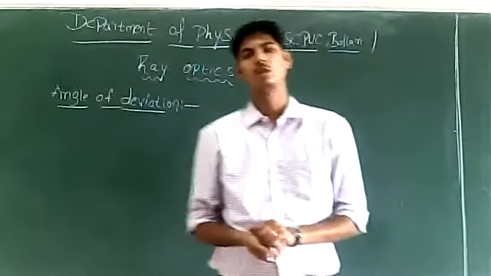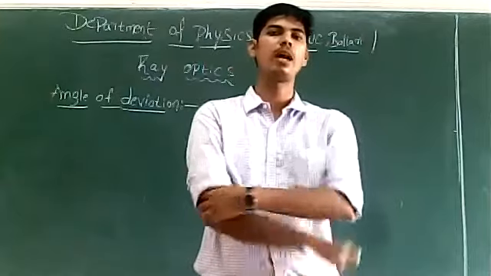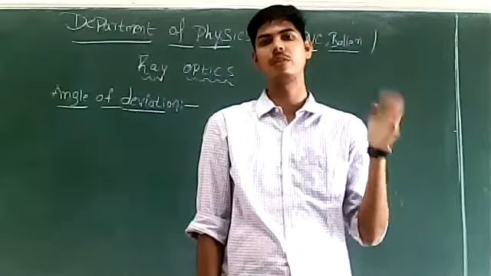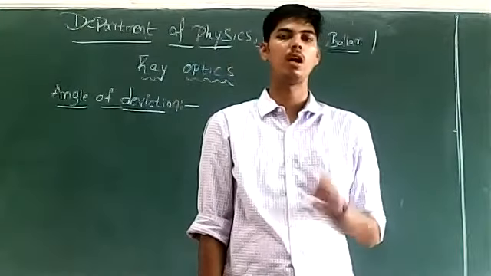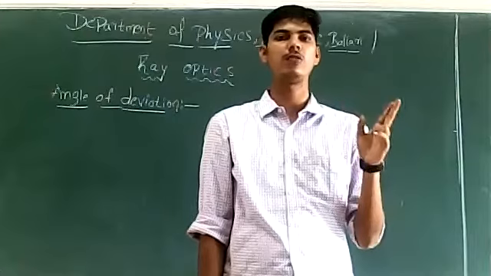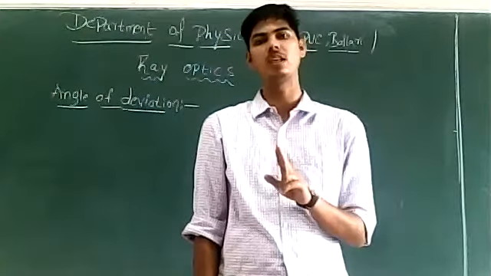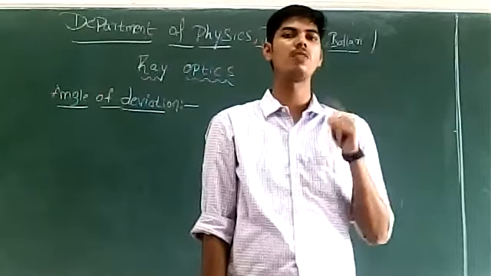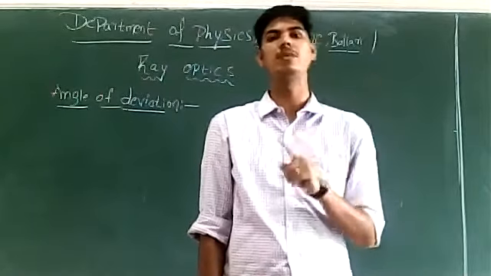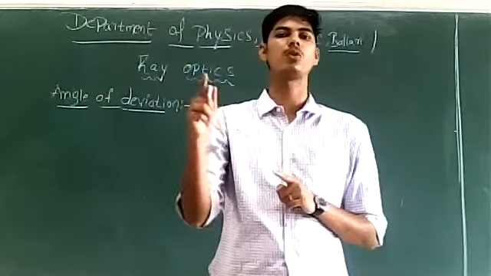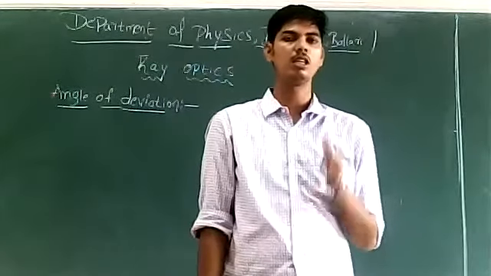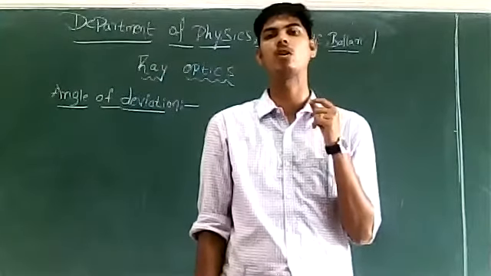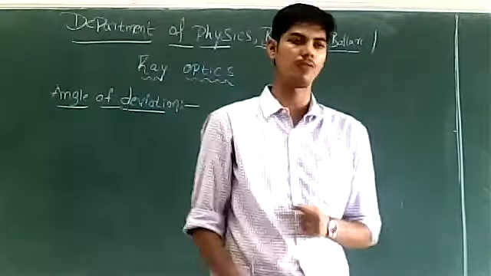So good afternoon. In our last class, we were discussing the angle of deviation produced in a ray of light when it travels from one medium to another medium. I have told you, whenever a ray of light travels from a rarer medium to a denser medium, the refracted ray bends towards the normal. And whenever a ray of light travels from a denser medium to a rarer medium, the ray of light is going to bend away from the normal. In these two situations, we need to calculate the deviation, or the amount of bending observed in the ray of light.